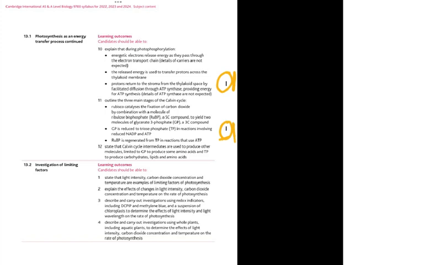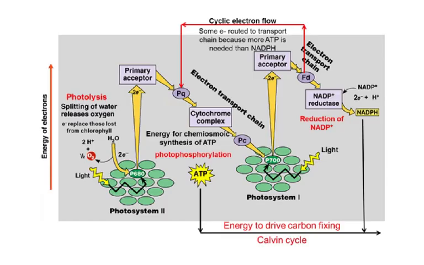Some things, of course, I've been mentioning are in the book, but they're not very clearly mentioned in the syllabus, but I've talked about that as well. Now, a quick recap of what we did in the photolysis and all that. So, photophosphorylation is the ATP which is made by the light stage.